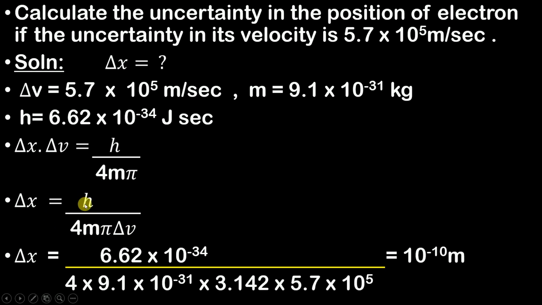I have substituted h as 6.62 into 10 raised to minus 34, divided by 4 into the mass of an electron into pi, that is 3.142, into 5.7 into 10 raised to 5, which is delta v as written above. And the delta x value you get is 10 raised to minus 10 meter.